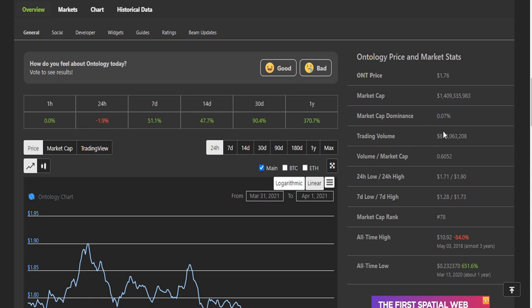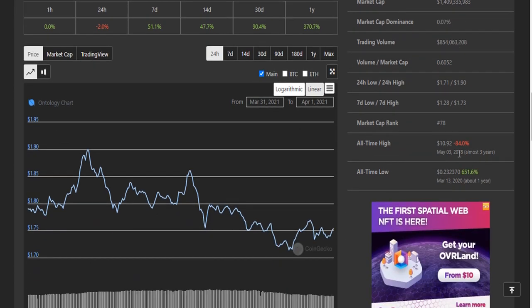That is very good. Market cap dominance of this token is 0.07%. All-time high of this token was $10.92 and it was on March 3, 2018, almost 3 years ago. And all-time low of this token was on March 13, 2020, about 1 year ago, and the price was $0.23.